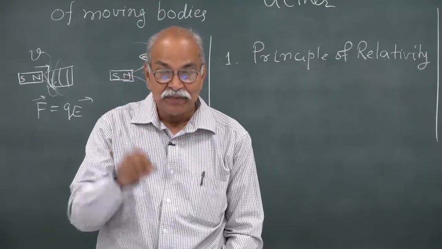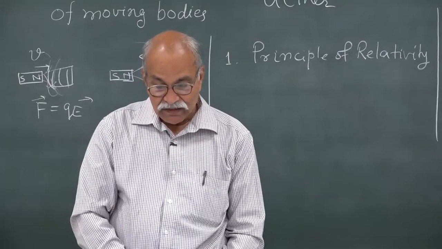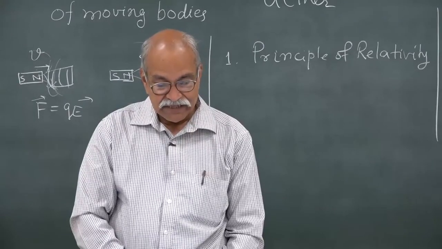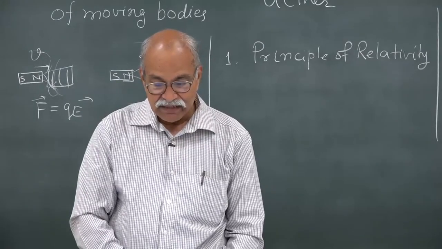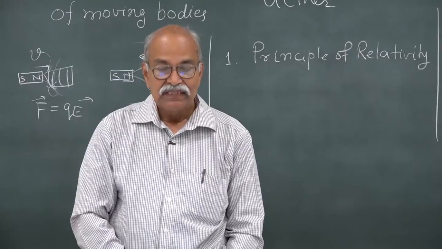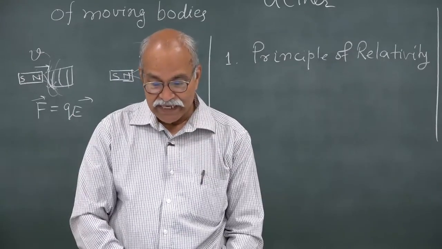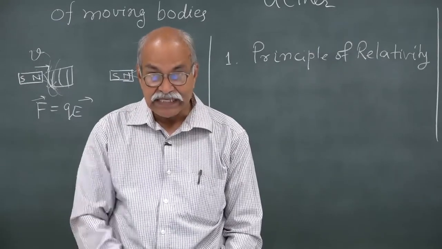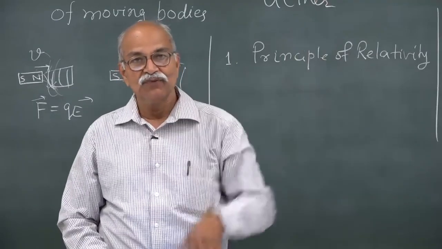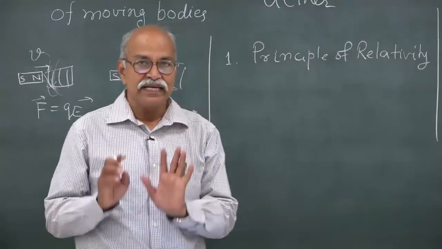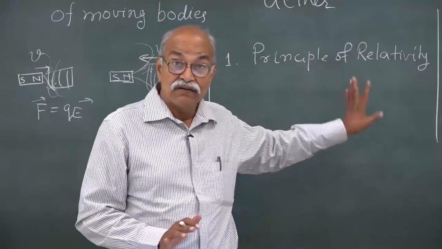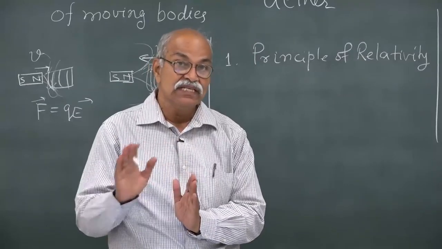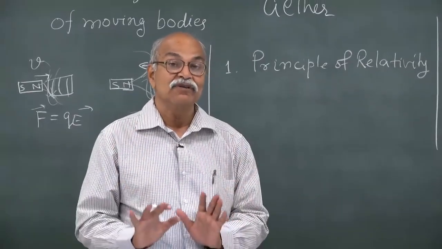Then he puts another postulate, which is namely that light is always propagated in empty space with a definite velocity c, which is independent of the state of motion of the emitting body. So, light always propagates in empty space with the same definite velocity c, independent of whether the source is moving or not. So, essentially what it says is, or how we will write it, that speed of light in vacuum is c in all inertial frames of reference.